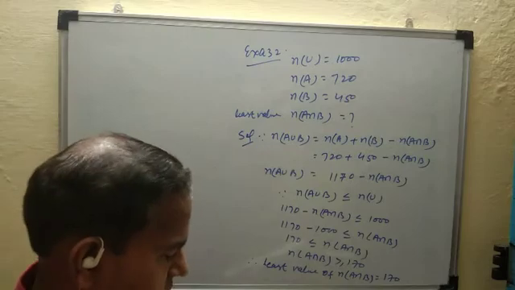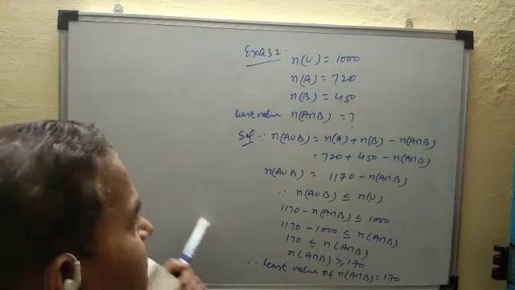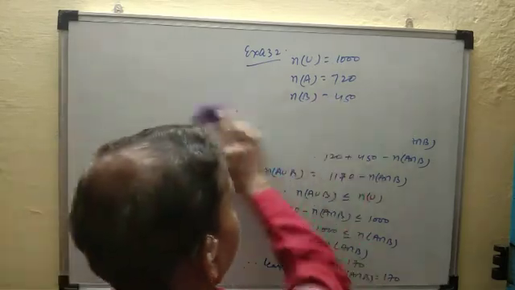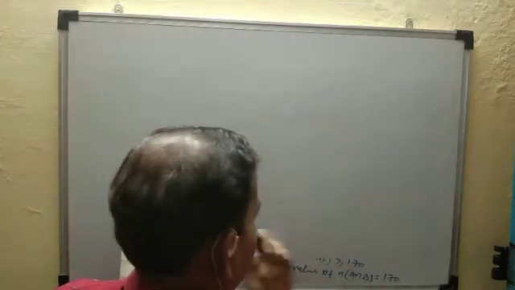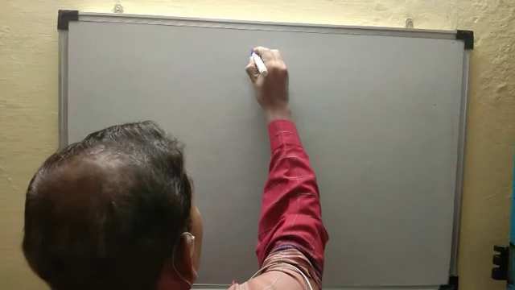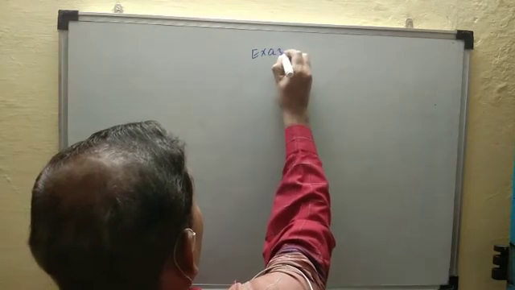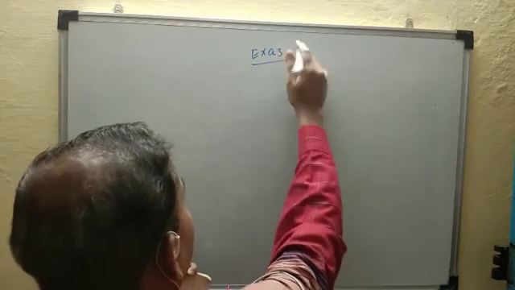Now next example number 33. Example number 33.